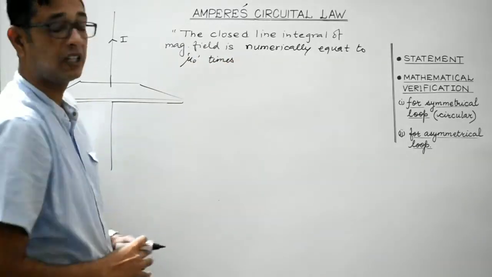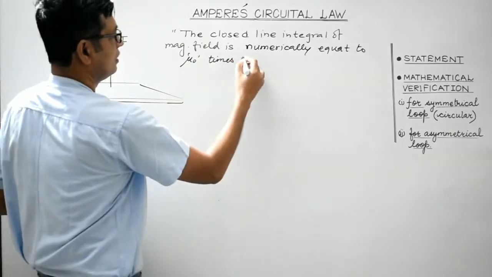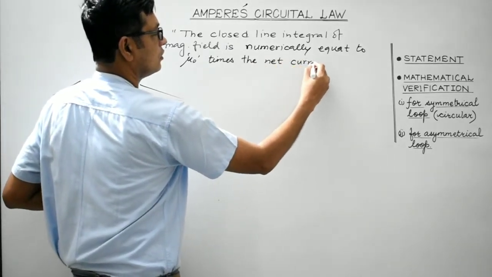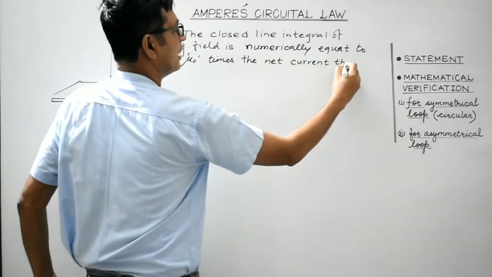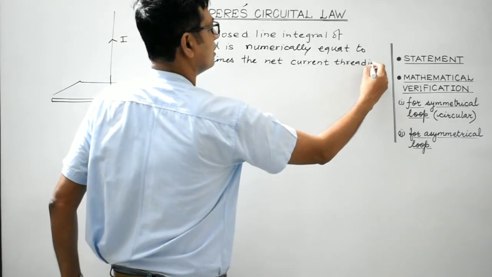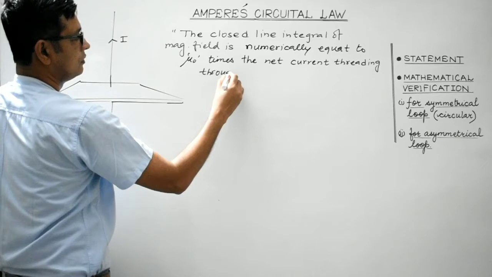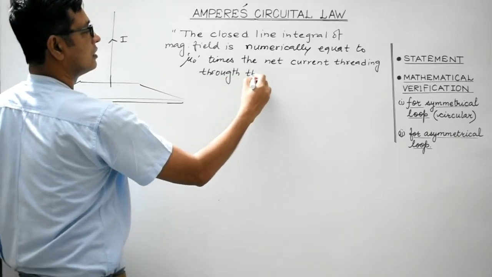So it is numerically equal to mu naught times the net current threading through the loop. Net current threading, passing through the loop. This is the statement.